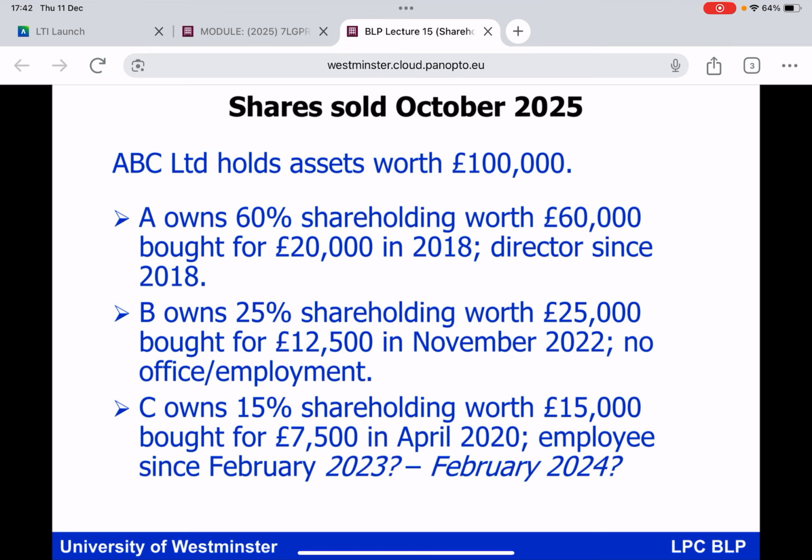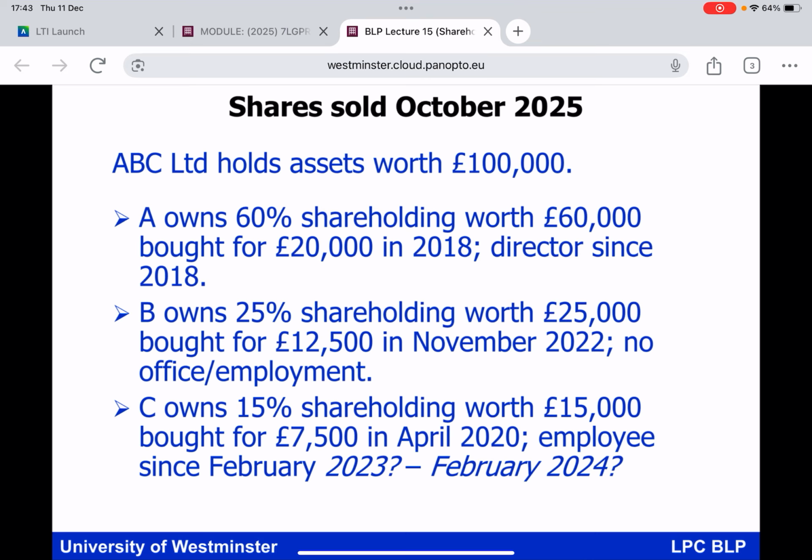Quick illustration of BADR in the corporate context. Shares sold in October 2025. Company ABC Limited holds assets worth £100,000. And a variety of scenarios now, just allowing us to make sure we're on top of our understanding of BADR. If individual A has got a 60% shareholding worth £60,000, acquired in 2018 for £20,000, if A has been a director since 2018, and the shares have been held since 2018, you can clearly see in that instance that A, on a disposal of the shares, would be eligible for BADR.